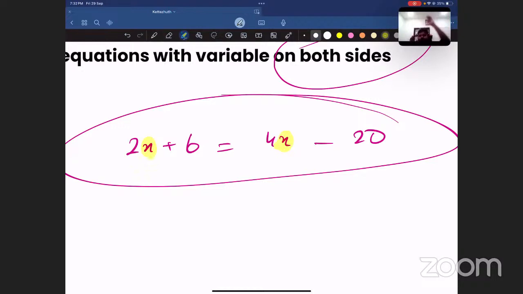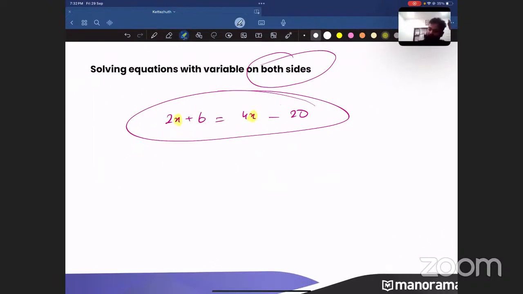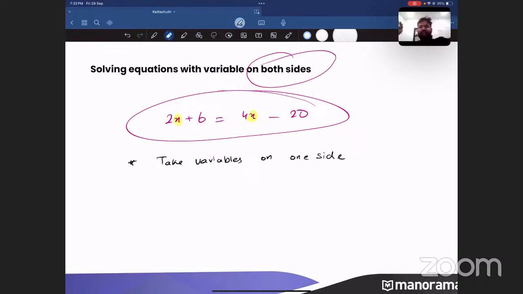But do we have this one variable on both sides, on the left side and also on the right side? Yes. So here I have variables on both sides. What we have to do here is take the variables on one side. One side means you can take that to the left side or you can take that to the right side. It is completely your wish. You can take anything here.